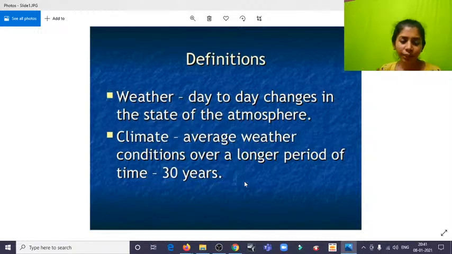But before that, we need to understand what weather and climate are, because students often get confused between them. Weather is basically what happens in a day. For example, it's raining so much today, but tomorrow it will be very sunny. It keeps changing. But climate is something else. For example, what is the climate here in India?